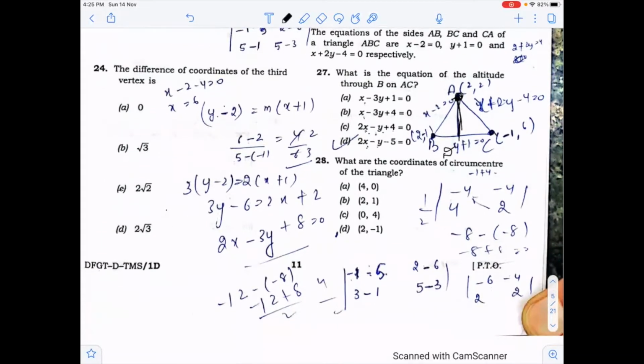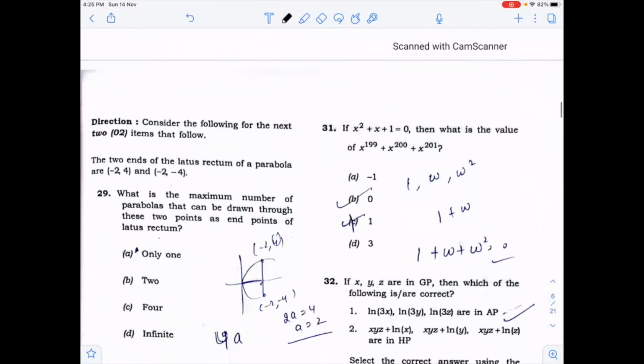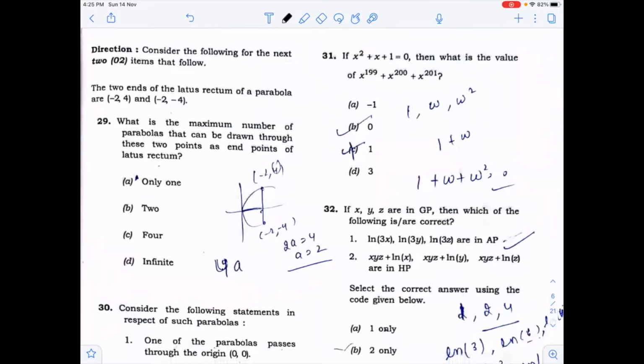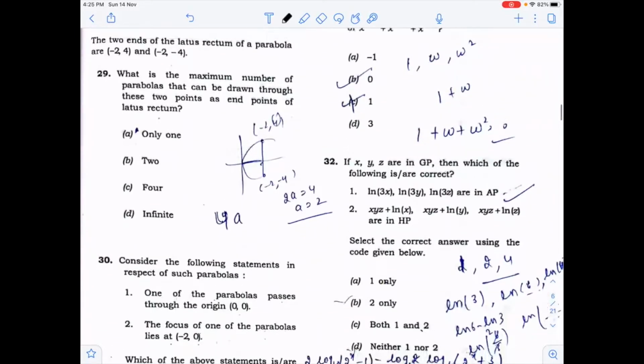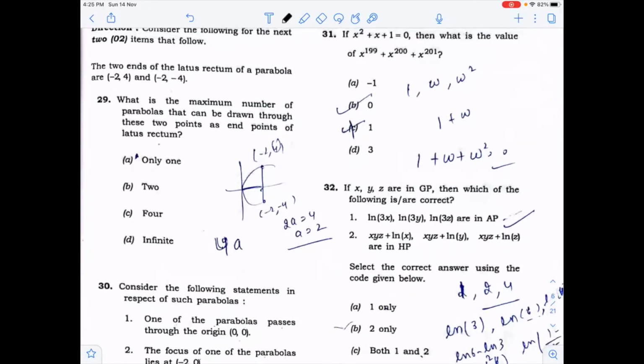What are the coordinates of circumcenter? You know that these 3 vertices of triangle will lie on a circle. And you know that from the center, these 3 vertices are at equal distance. So you can find the value of the center. This contains a little bit of calculation. Now the next one is, 2 ends of the latus rectum of a parabola are given. What is the maximum number of parabolas that can be drawn through these 2 points as the end points of the latus rectum? You know that the latus rectum is 4a and the 2 points are given to you.